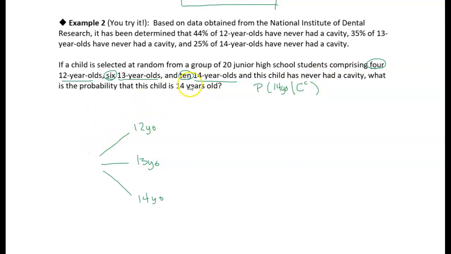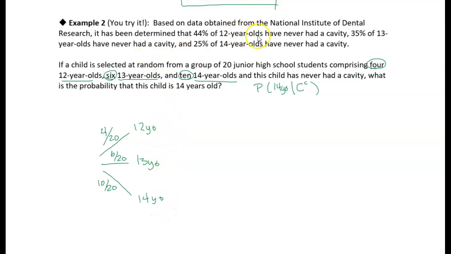So we have 4, 6, and 10, a total of 20 students. There's a 4 out of 20 chance that the student is 12 years old. We have 6 13-year-olds, so that's a 6 out of 20 chance that we chose a 13-year-old, and then there's a 10 out of 20 chance, or 1/2 chance, that we chose a 14-year-old. I'm just going to put those probabilities on there.